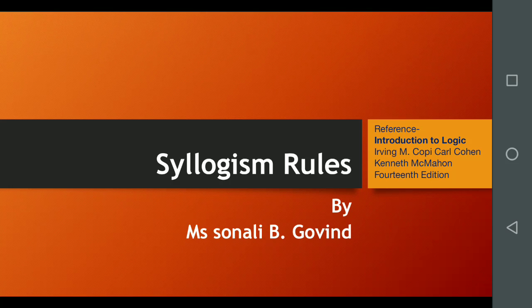Hello friends, today we are going to deal with a very important topic, that is syllogism rules. But before going to deal with these rules, we need to understand what is meant by syllogism.